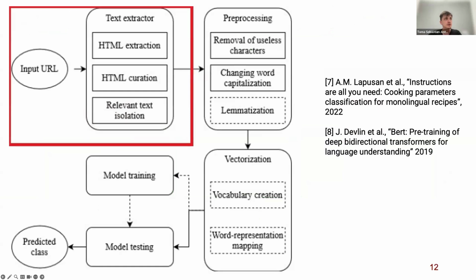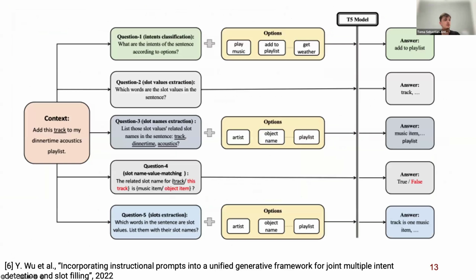Okay, also these are applied in a paper that uses BERT to classify recipes based on similar labels to ours. They also deduced that joint learning is better for all of the classification tasks. And last but most important, in this paper they don't do classification; they do intent detection and slot filling, and they inspired us a lot in this paper.